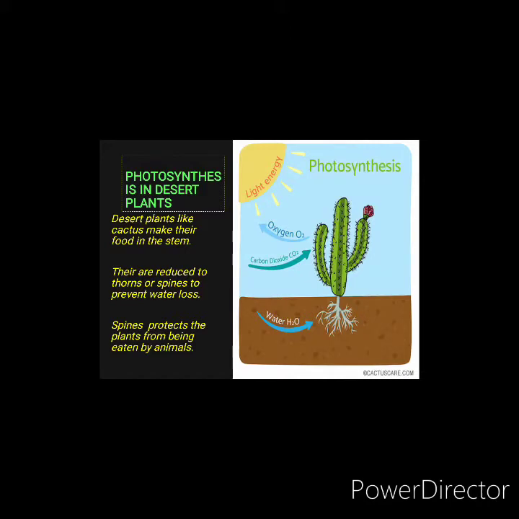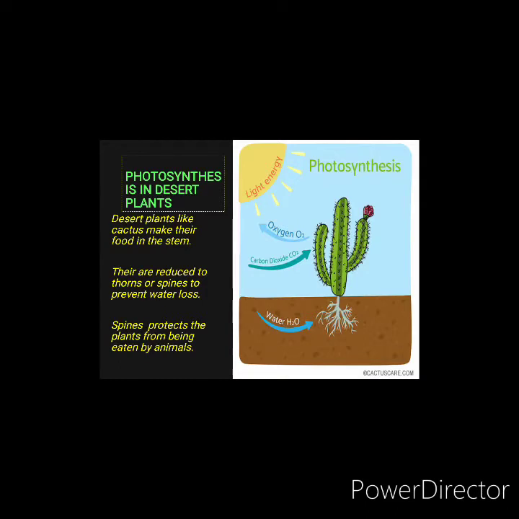Now let us learn how photosynthesis occurs in desert plants. So desert plants like cactus make their food in the stem, because as their leaves are reduced to thorns or spines, they prepare their food in their green fleshy stem. Their leaves are reduced to thorns or spines because they have to prevent water loss.